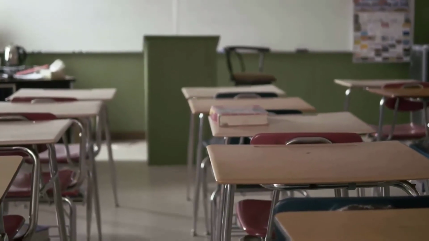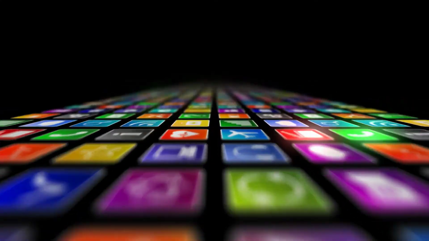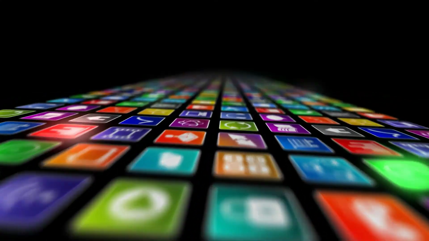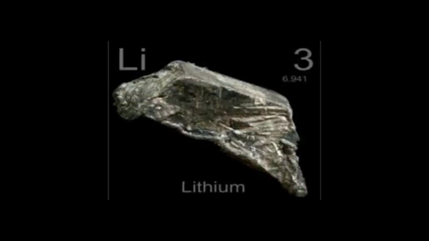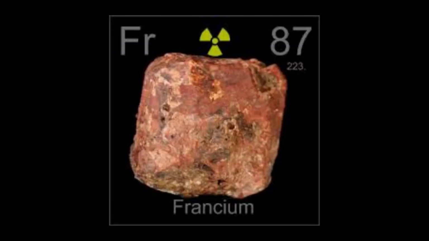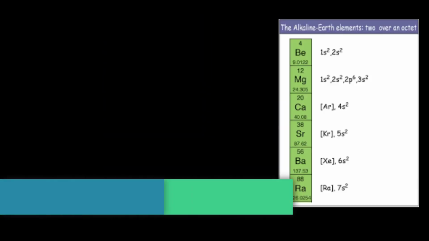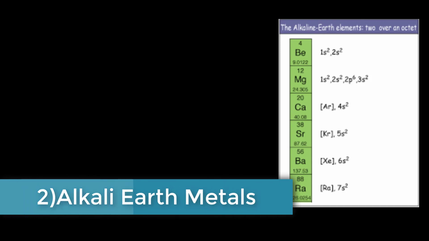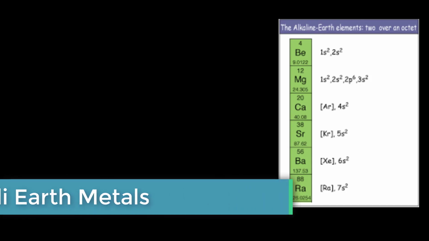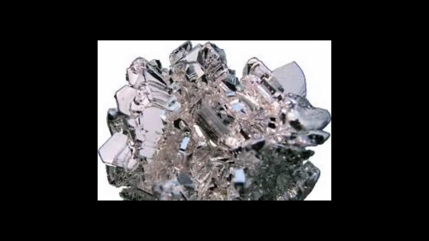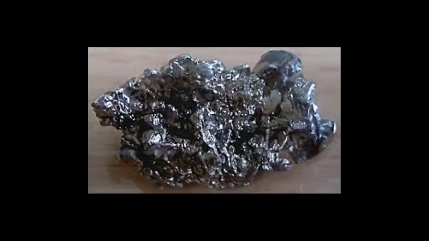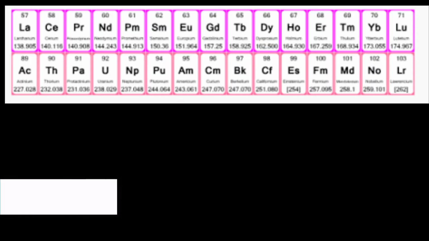After this whole history lesson, let's understand the features of the periodic table. First, alkali metals. These are the most reactive elements. They include lithium, sodium, potassium, rubidium, cesium, and francium. Alkaline earth metals. These are less reactive than the alkali metals. They include beryllium, magnesium, calcium, strontium, barium, and radium.